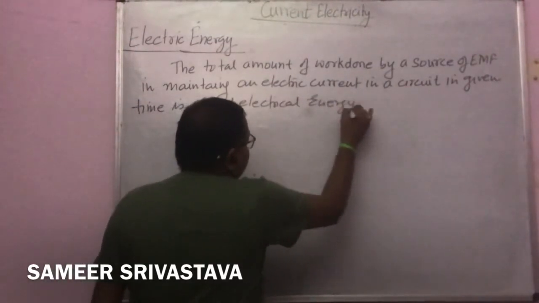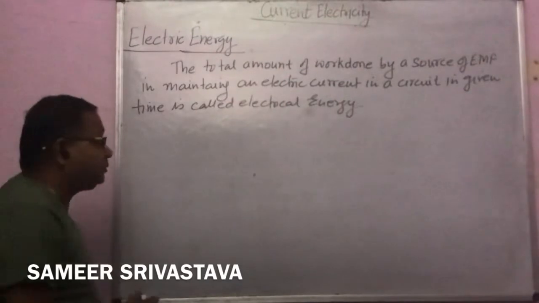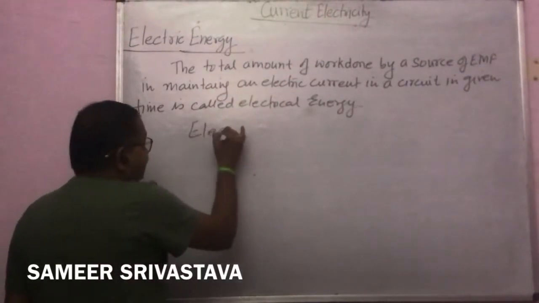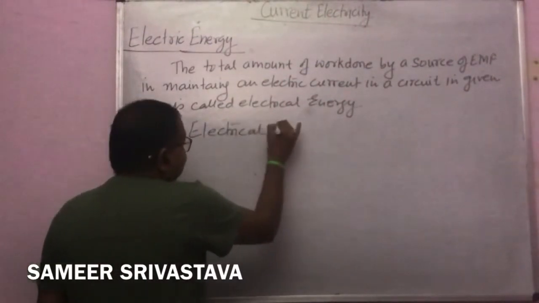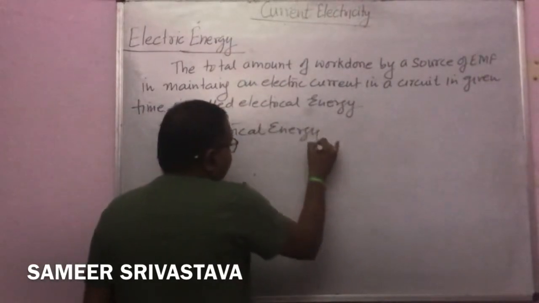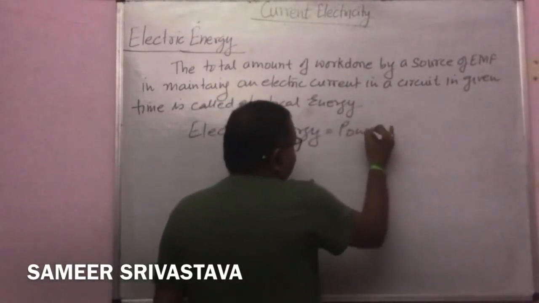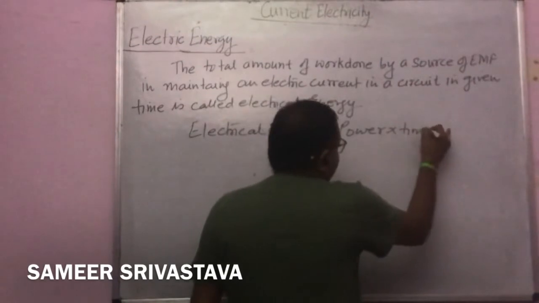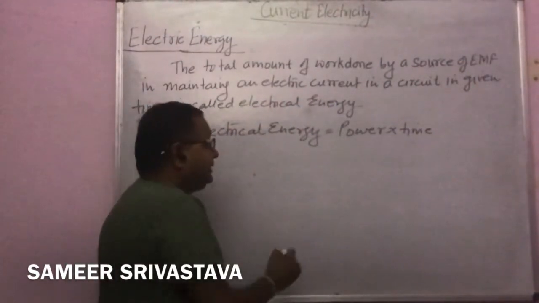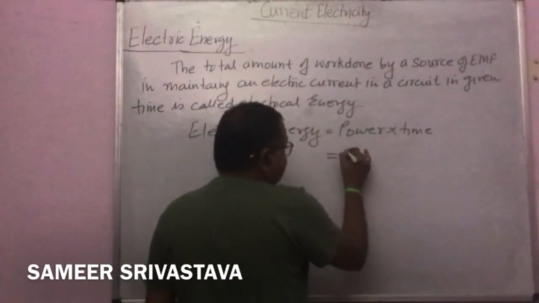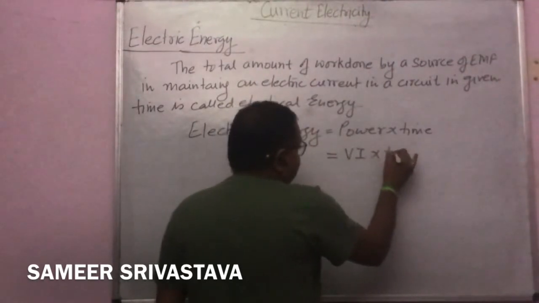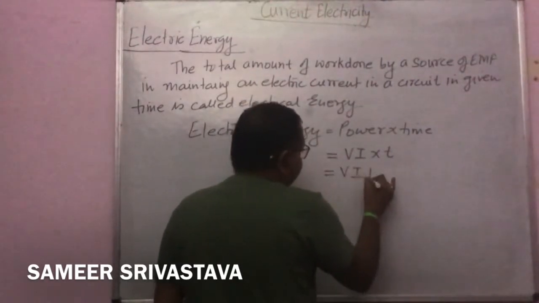So electrical energy is defined as power into time. Electrical energy is always defined as power multiplied by time. Okay, so electrical energy: power is VI and time is T, so this is equal to VIT.